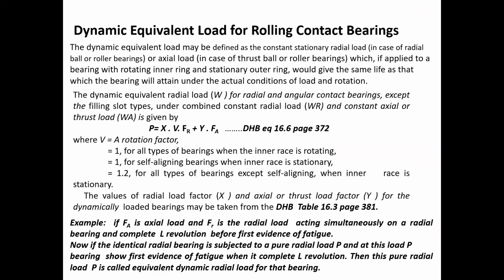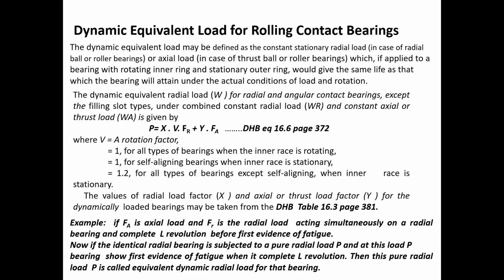So at the moment, we can understand the mathematical formula for the dynamic equivalent load: P is equal to X into V into FR plus Y into FA. And this X and Y we can find on the basis of which type of bearing we are using and what the loading condition is, by using some standard data.